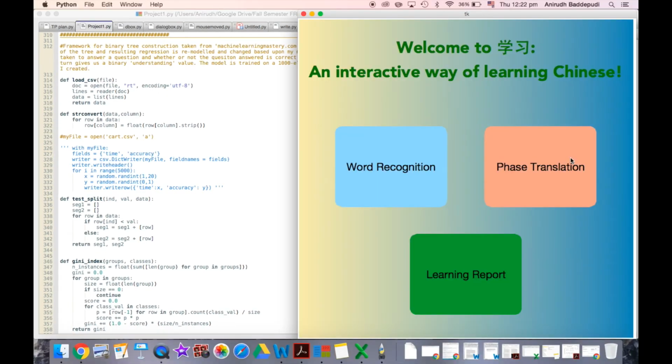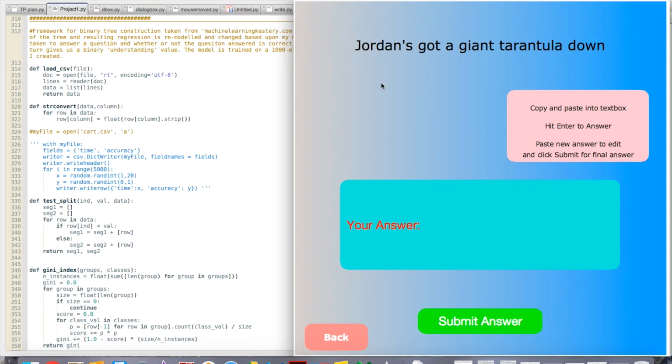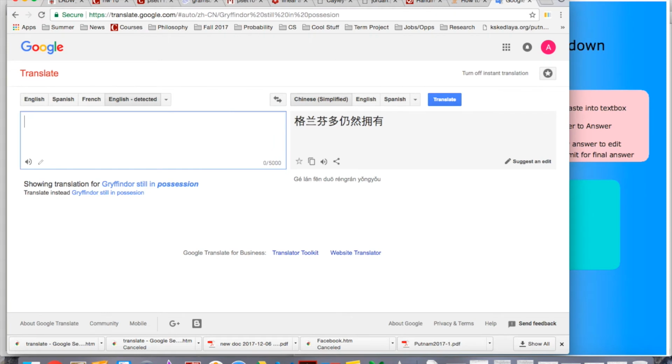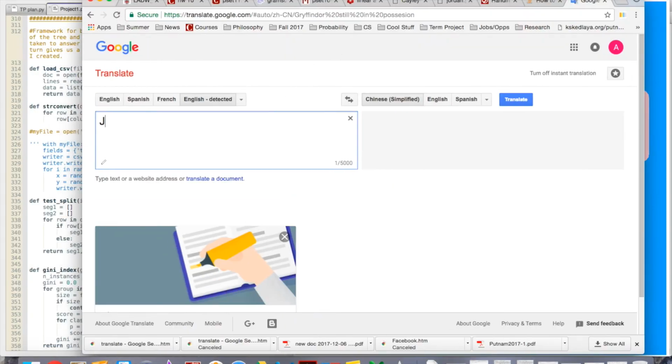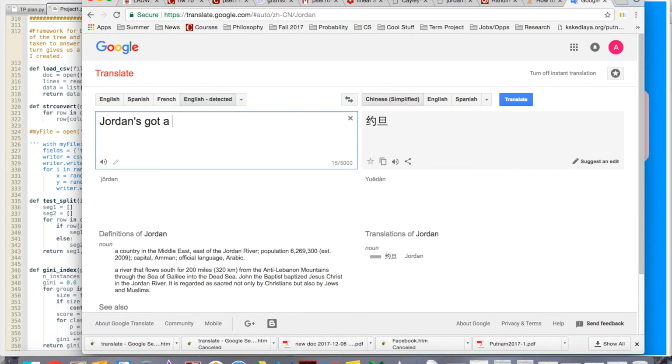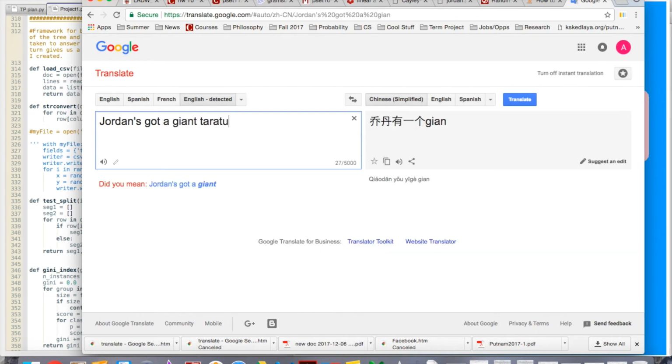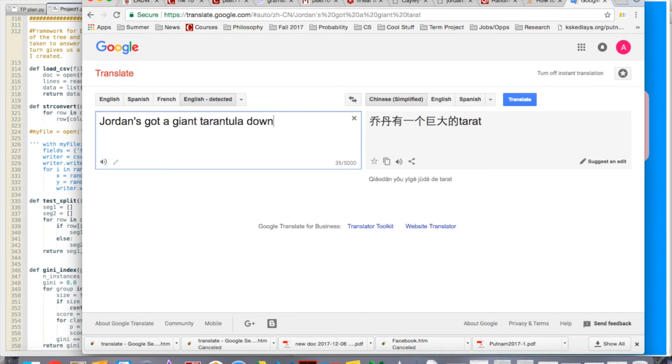Now the second section of the program. To generate these random sentences, I constructed a 3-gram Markov chain model from scratch. Now let's look at what happens when we type in a translation. Here we have the phrase, Jordan's got a giant.